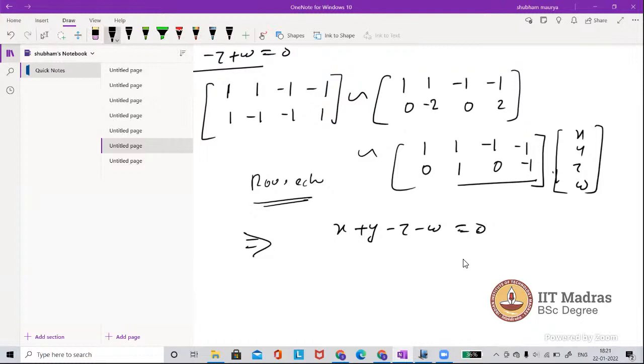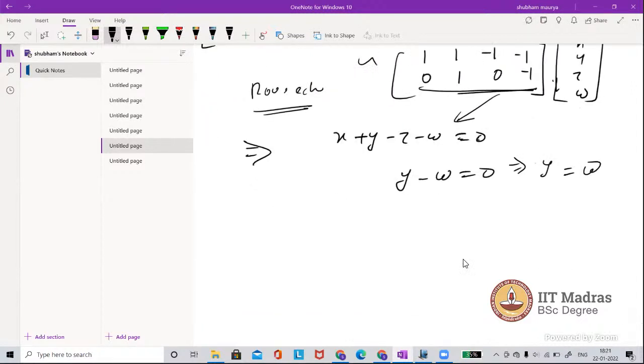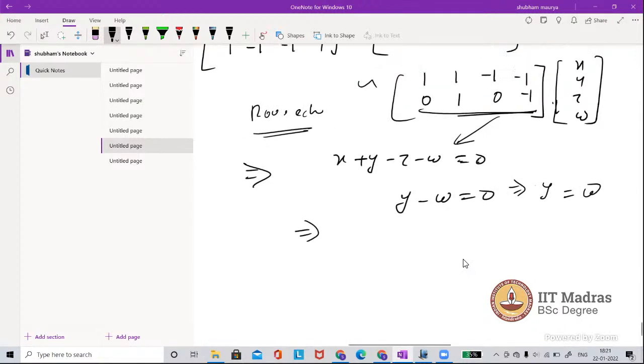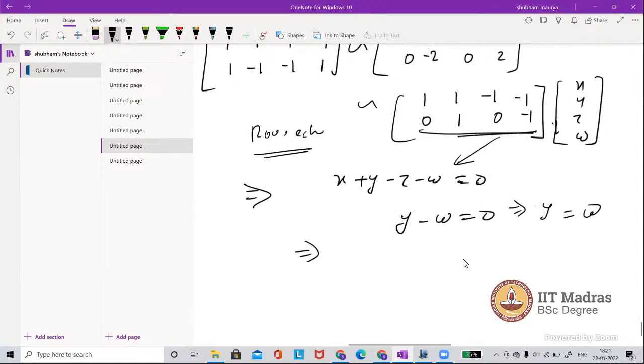I am back to the system of linear equations, which says y minus w is equal to 0. After this, I am back to a system of linear equations. This equation can be written as y is equal to w. And just a minute, I am making a mistake somewhere.